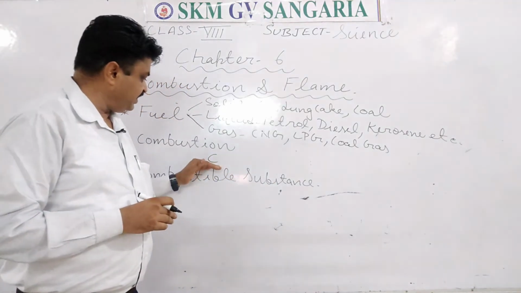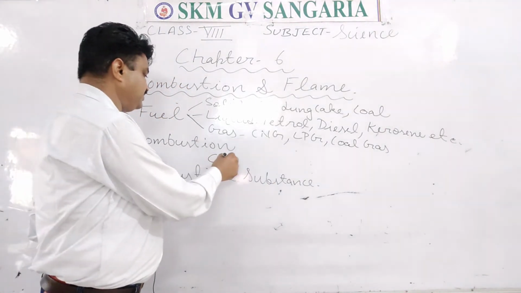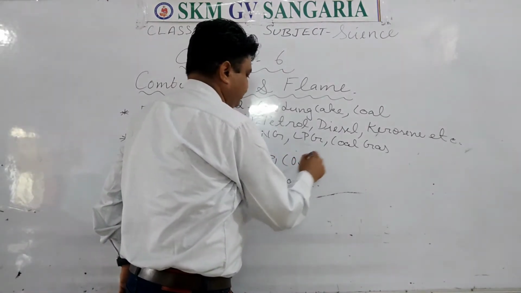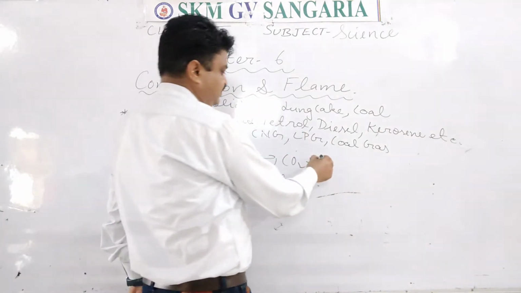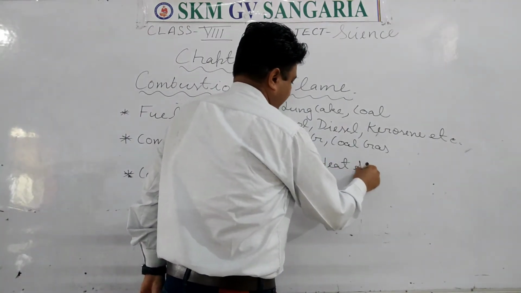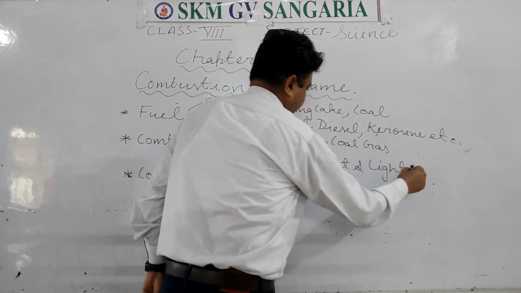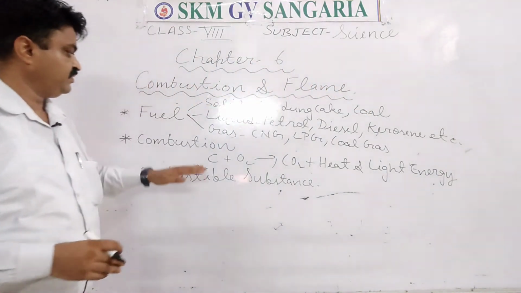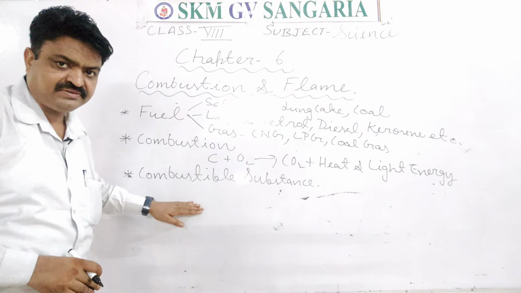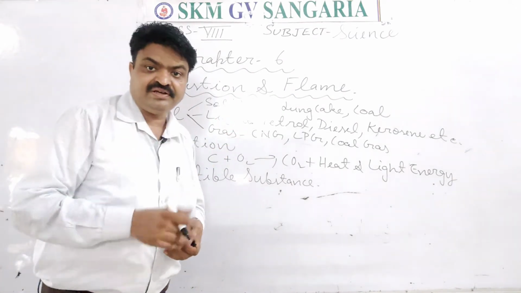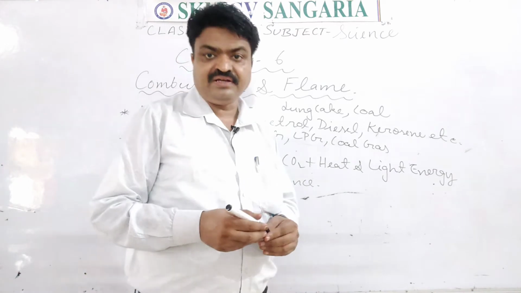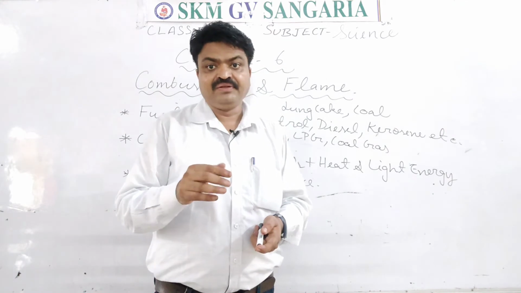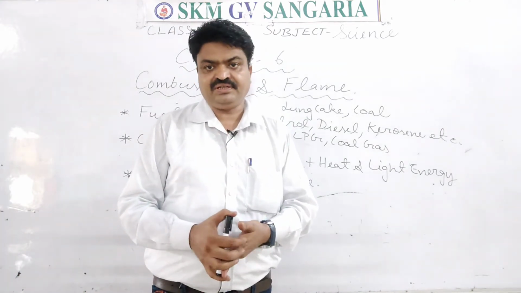At the time of burning, carbon reacts with oxygen and forms carbon dioxide, and heat and light energy are released. So combustion is the chemical process in which heat and light energy are released after burning by the reaction with oxygen.